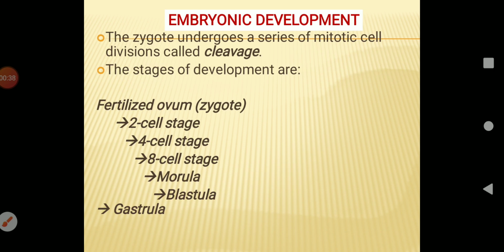Embryonic development: the zygote undergoes a series of mitotic cell divisions called cleavage. After fertilization, the zygote is formed. This zygote undergoes a rapid process of mitotic division to form a spherical multicellular developmental stage called blastula. After repeated divisions, it forms a mass of cells called morula. Cleavage occurs during its passage through the fallopian tube to the uterus.